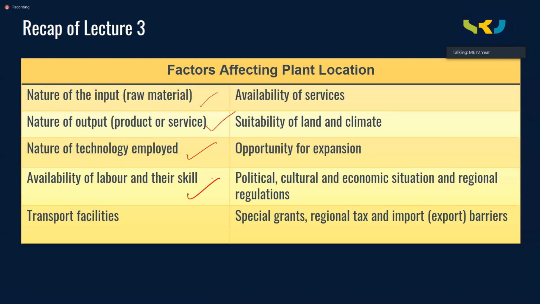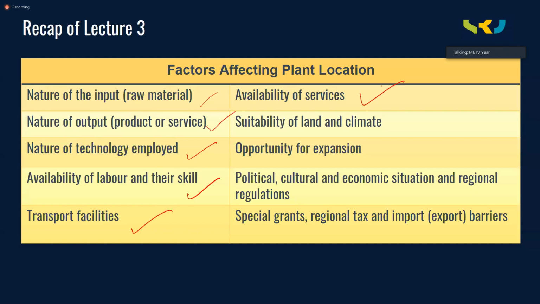And then you should also look into transportation facilities, like air transport, road transport, rail transport, or maybe water transport, maybe you have a shipyard nearby. That all depends upon what kind of product you are dealing with. So your product should have adequate transport facilities, and you should identify the location that way.